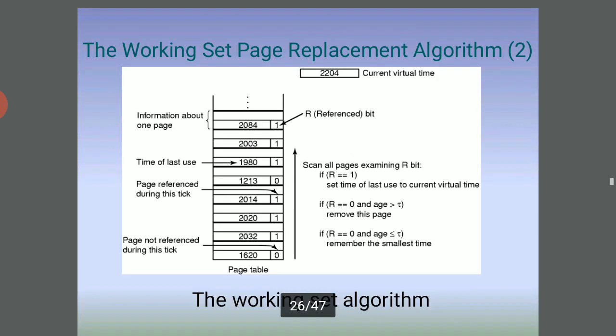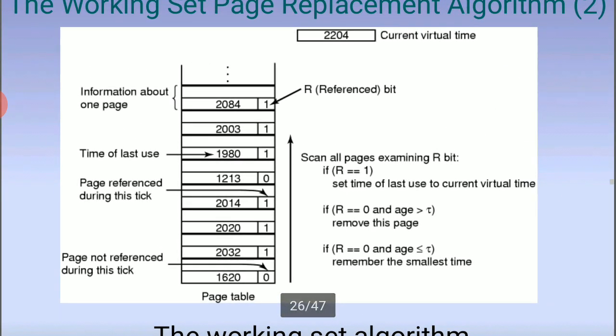The working set keeps information about one page and the time of last use, and whether the page was referenced during this tick or not. Scan all pages, examining the R bit, and set the time of last use to the current virtual time.